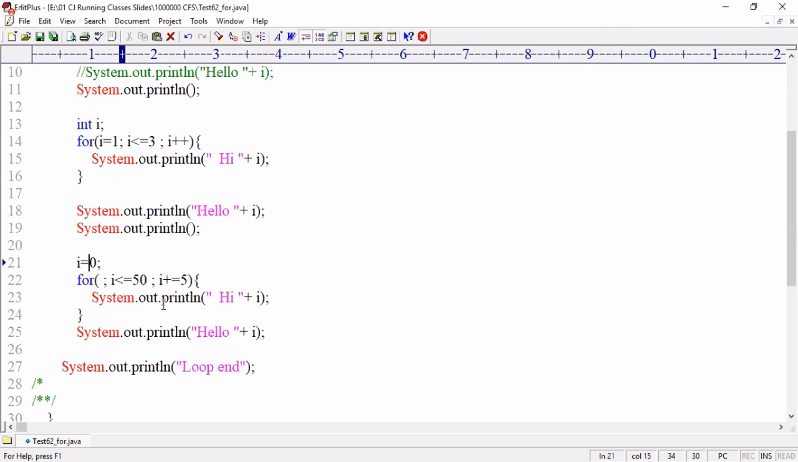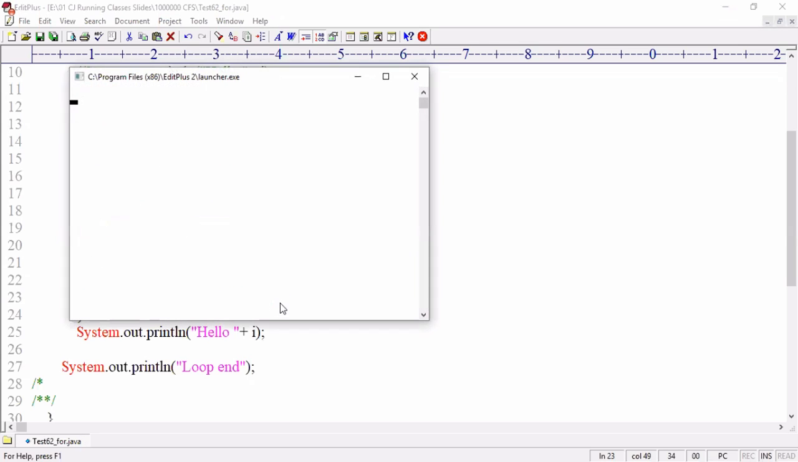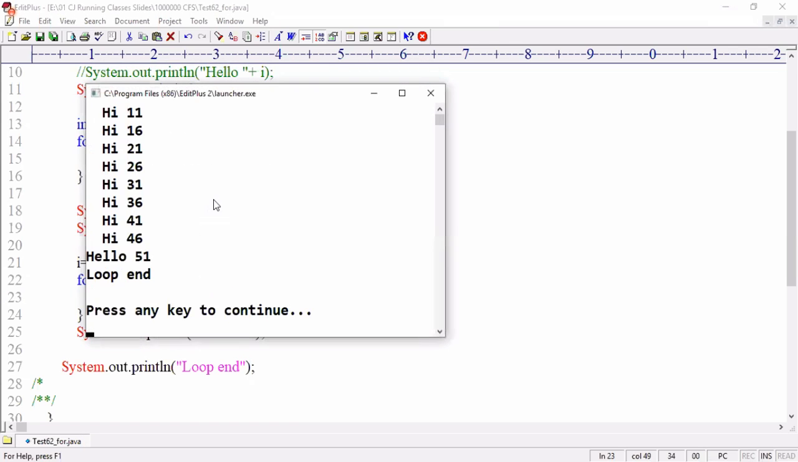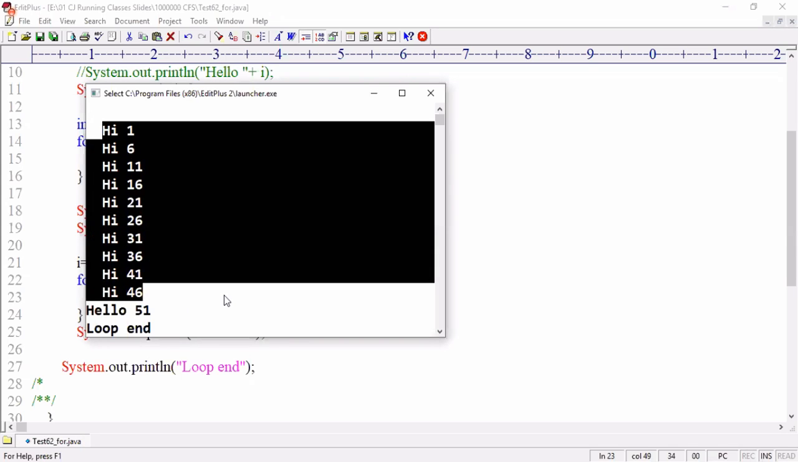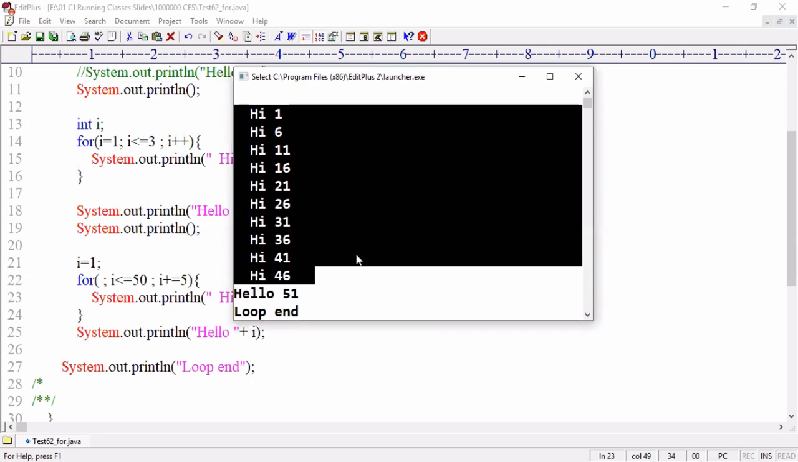Tell me, if I start with 1, then how many iterations are executed? 1. Next will come 6. Last value 46. 1, 2, 3, 4, 5, 6, 7, 8, 9, 10. Earlier we got 11. Now we got 10. Did you see the difference? Earlier we got 11, now we got 10, and the last value is 51.